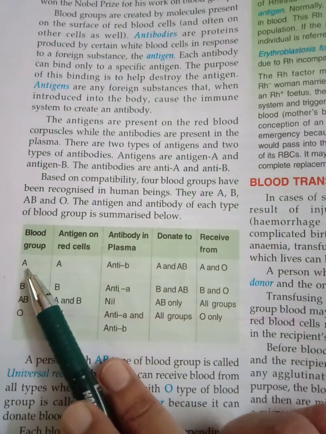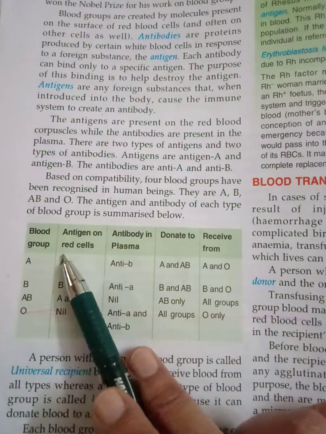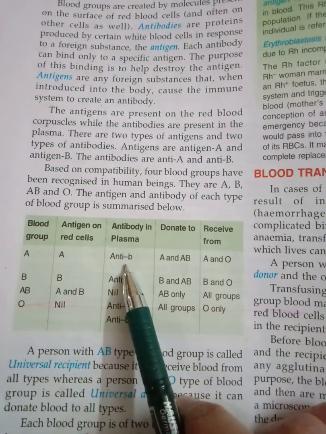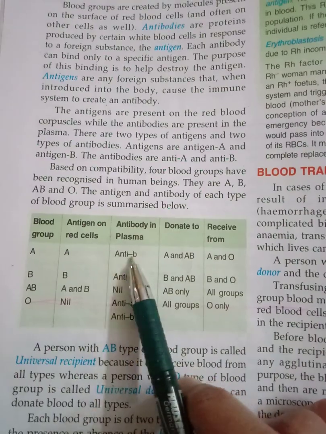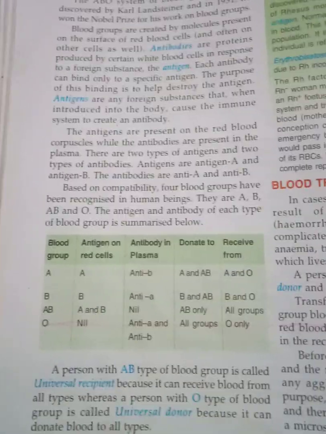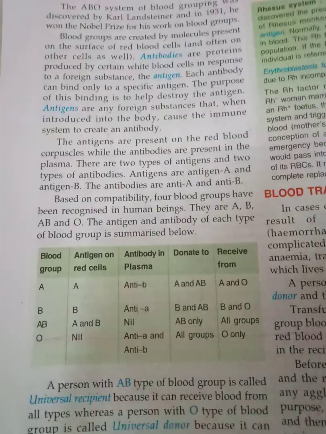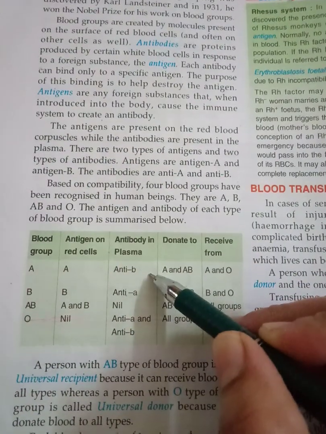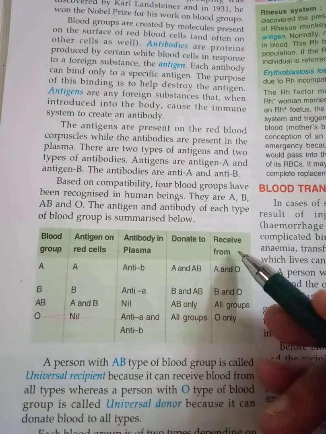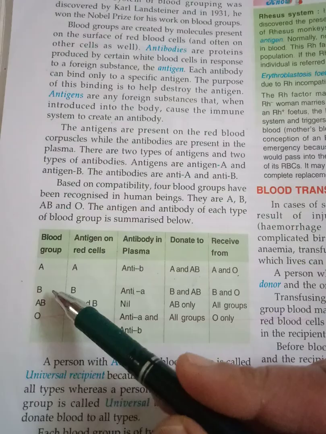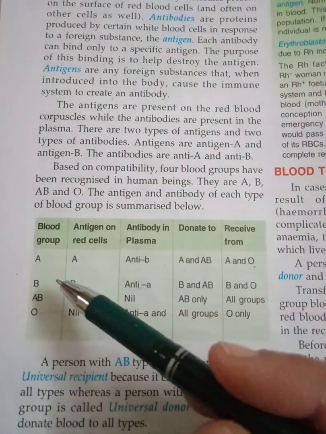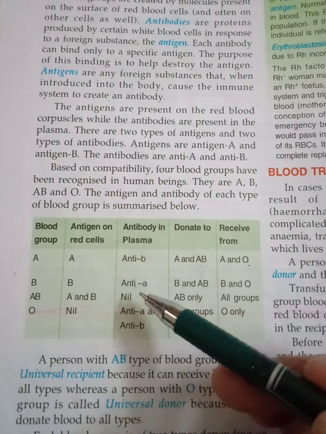So if you are having blood group A, the antigen on your red cells will be A and the antibody in the plasma will be anti-B. Means if somehow B antigen comes into the blood, then it will act against that. So blood group A can donate to A and AB and receive from A and O. Blood group B has antigen on red cells B. This table is very important, you have to learn it, including the blanks.